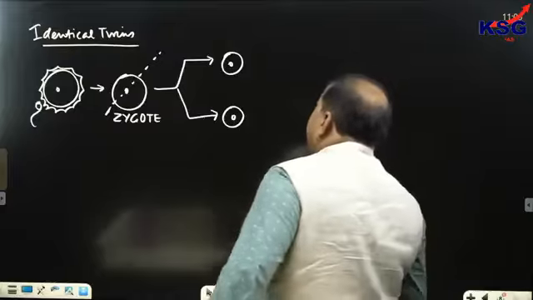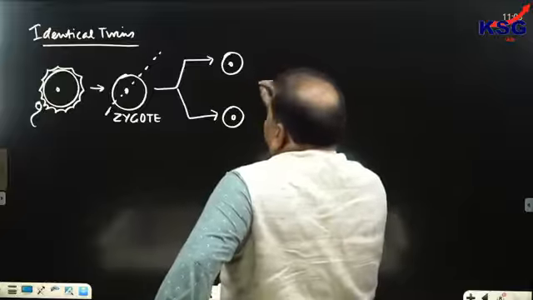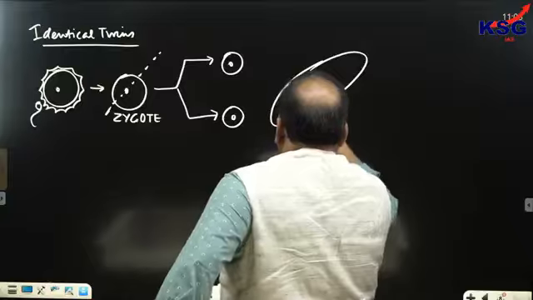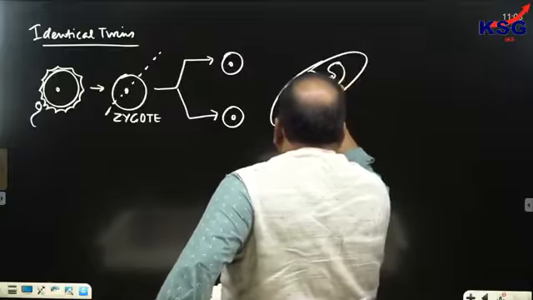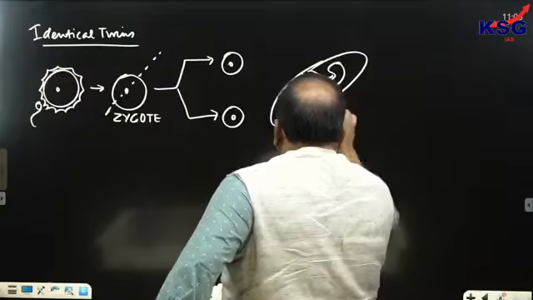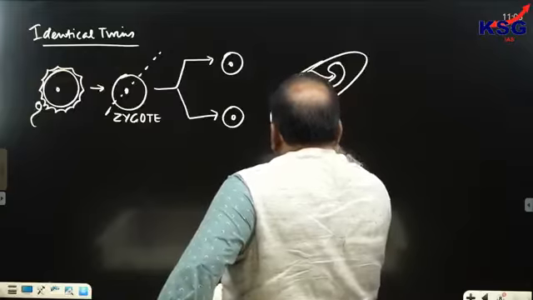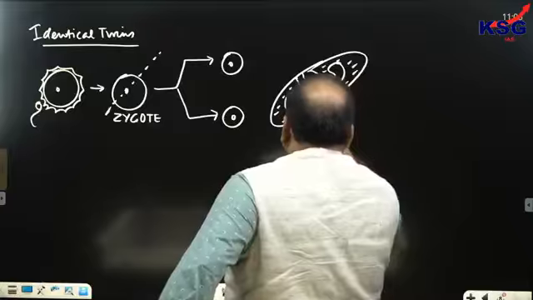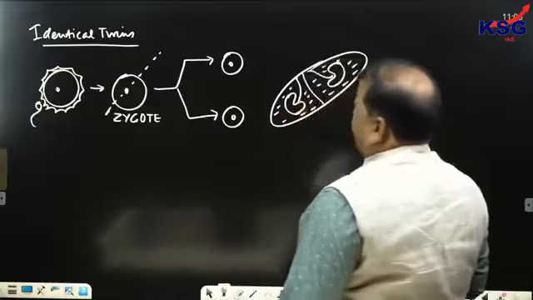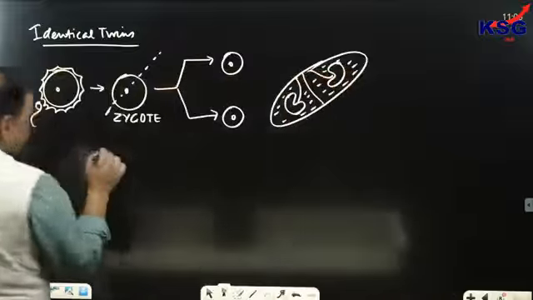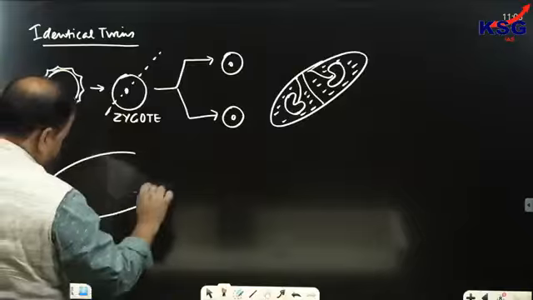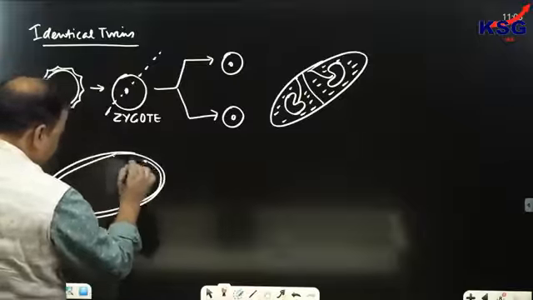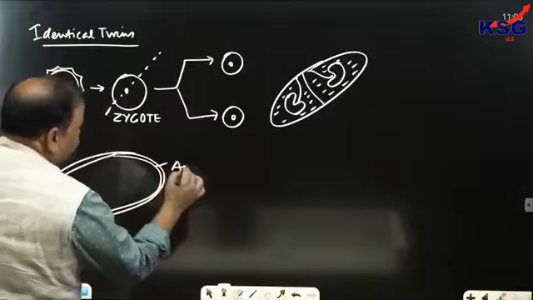And these two identical zygotes would be leading to the formation of two fetuses, which would be present inside the womb. But generally, they are present inside the womb in separate amniotic sacs. Now, when we talk about the womb, we can see this is the mother's womb, and in the mother's womb, there is a sac which is called the amniotic sac.